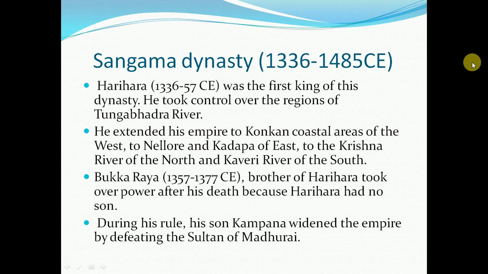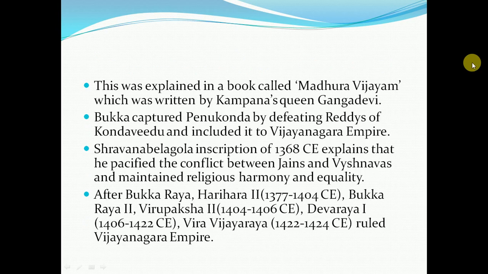Bukkaraya, who ruled from 1357 to 1377 CE, who was the brother of Harihara, took over power after his death because Harihara had no son. During his rule, his son Kampana widened the empire by defeating the Sultan of Madurai. This was explained in the book called Madhura Vijayam, which was written by Kampana's queen Ganga Devi. Bukka captured Penukonda by fighting the Reddis of Kondavidu and included it in the Vijayanagara Empire.